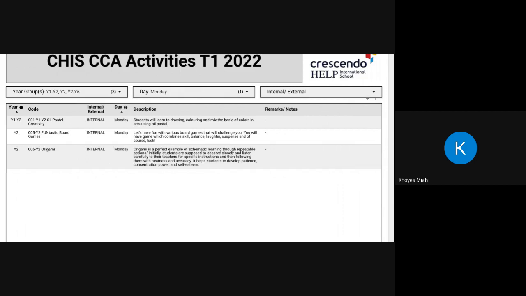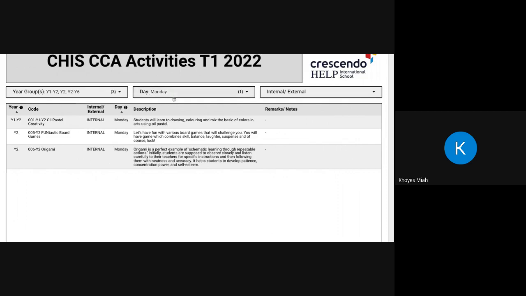So what I need to do at this point is look at which CCAs I would like to do. Now, if my daughter is a primary student, in which case she is, I am only allowed to choose one CCA that is internal. There's no fees towards that, and I can then choose 5 more external paid CCAs for the rest of the week. So let's say, for example, I chose the oil pastel creativity, which is 001. That's going to be happening on a Monday, and that is the free CCA that's included in my normal school fees. I would then want her to do some external CCAs.